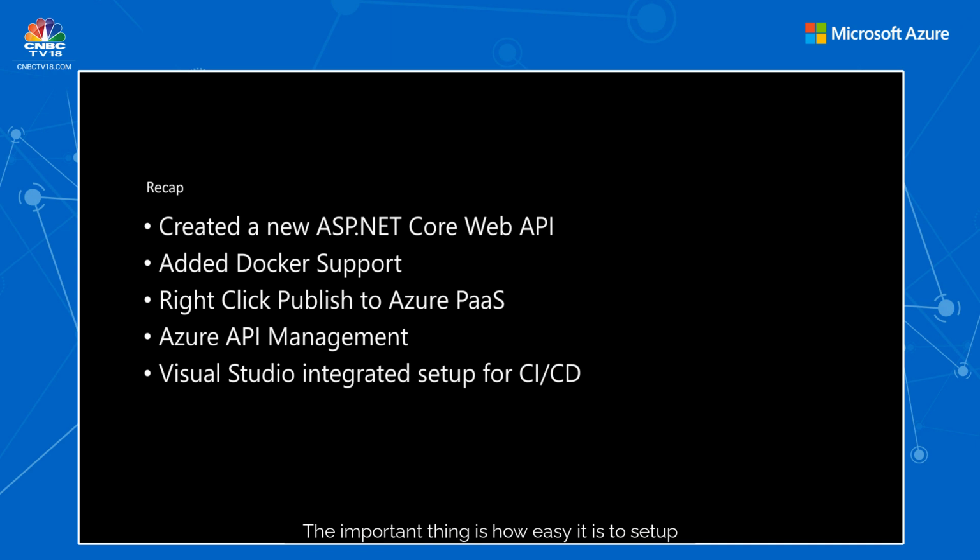The important thing is how easy it is to set all these things up from Visual Studio. You didn't have to do anything in CLI or in the Azure Portal, but Visual Studio took care of everything that is required. And when we added the source code to a GitHub repository, it also gave me an option to set up the CI/CD pipeline as well. That means it just goes and creates GitHub Actions workflow files for me. So the basic setup is done for me. So I modify the code changes, it can directly deploy into something like Azure Container Apps, which is even awesome.